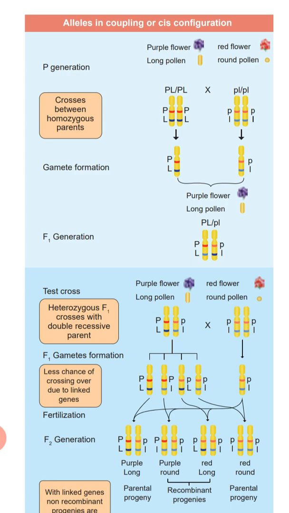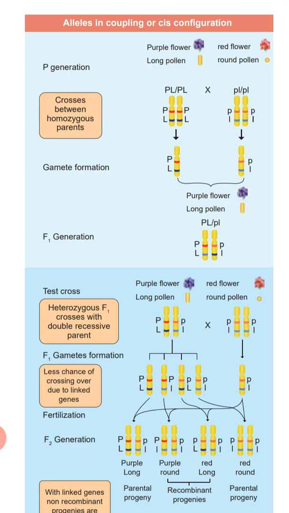Before that, in the F1 generation we got purple flower and long pollen, so purple flower and long pollen is the dominant character.